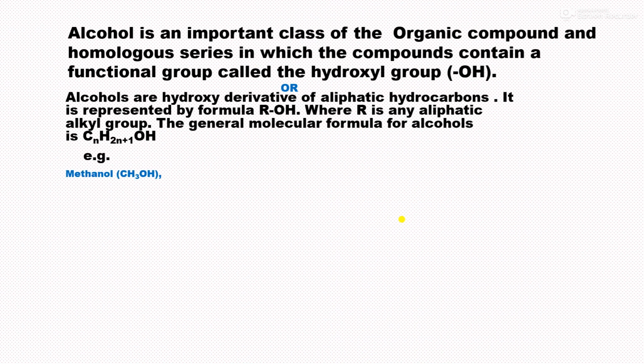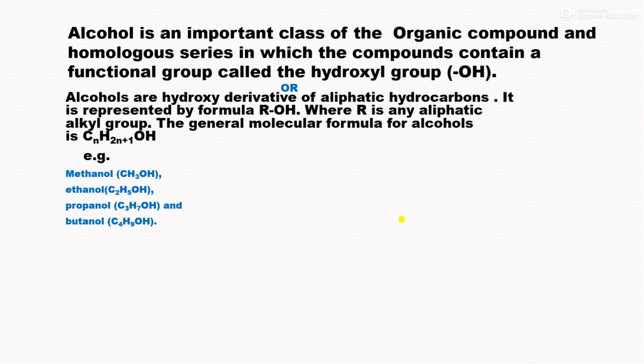We have many types of alcohols in nature, and many alcohols are synthesized by organic chemists. The smallest alcohol is methanol, having the formula CH3OH. Then the next alcohol, which is largely consumed in the world, is ethanol, C2H5OH.